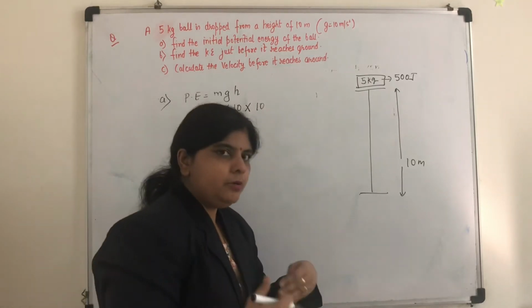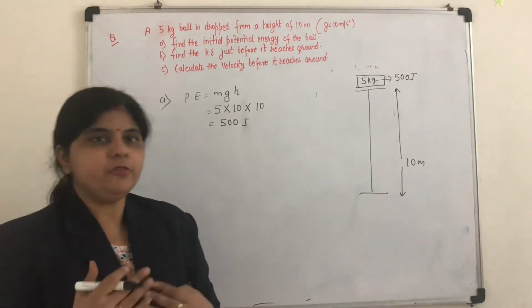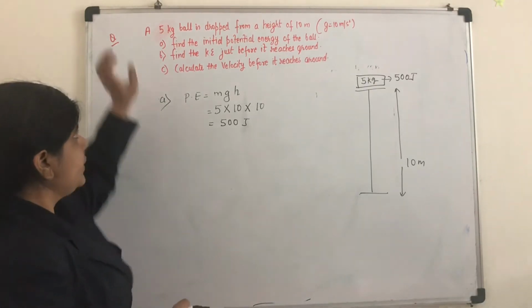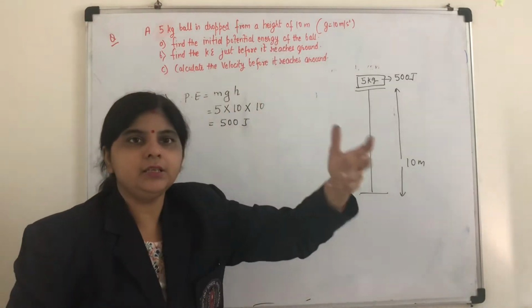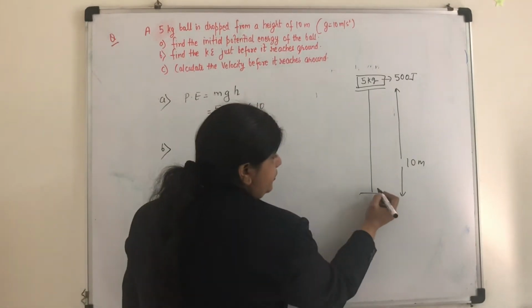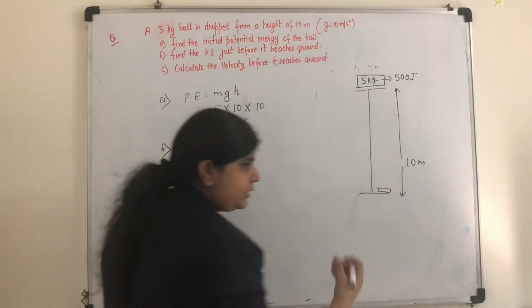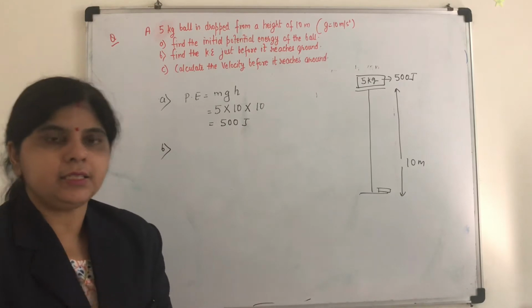Now we are going to consider the second part, which will give you the concept of mechanical energy. Find the kinetic energy just before it reaches the ground. Now, they are asking just before it reaches the ground, just an instant before hitting the ground, what would be the kinetic energy?